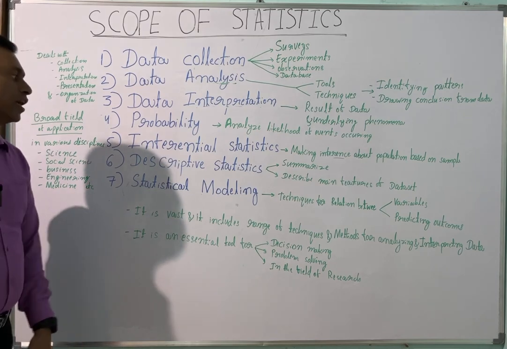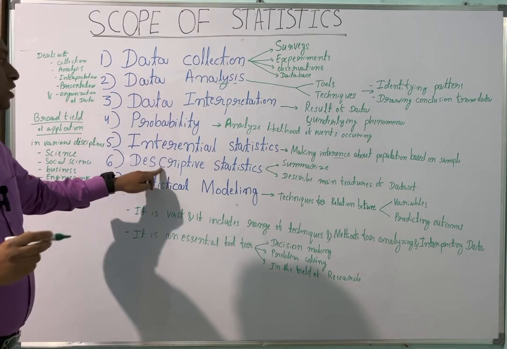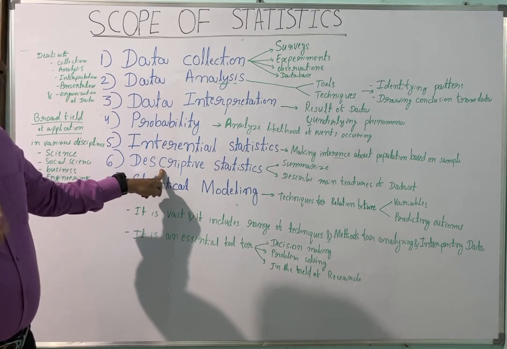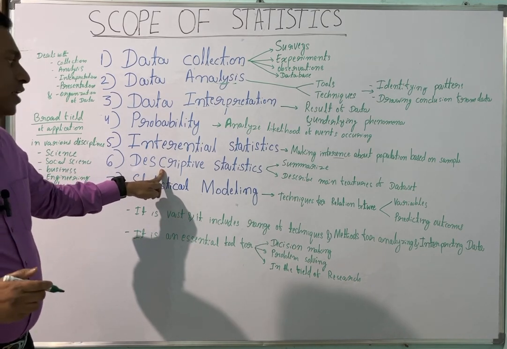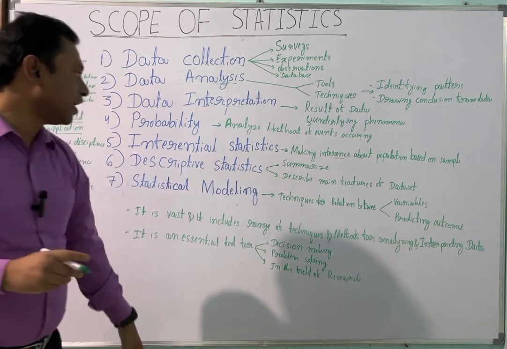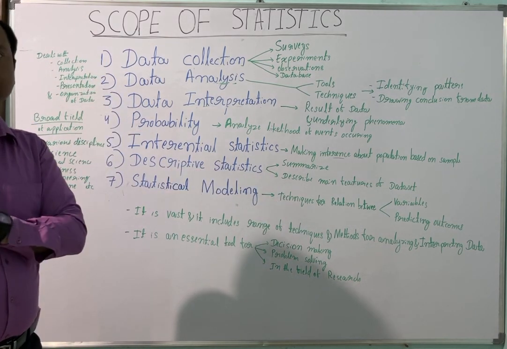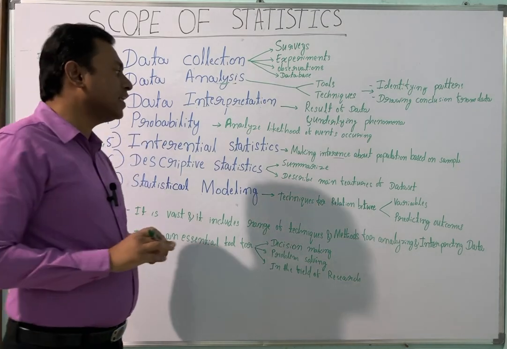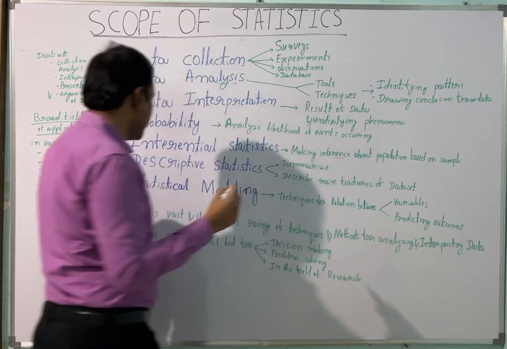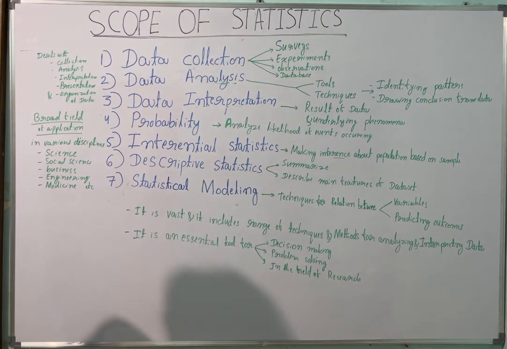The next one is descriptive statistics. Here, through statistics, we are summarizing the data and describing the main features of the data sets. Descriptive means summarizing whatever data is there and describing the main features of the data sets.